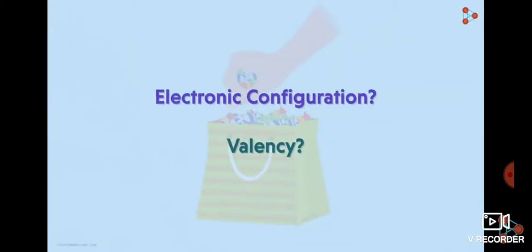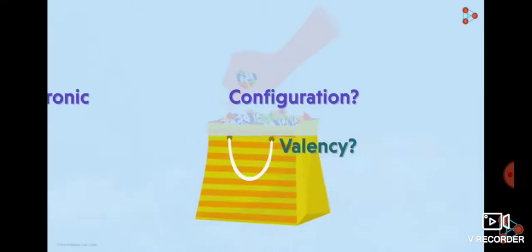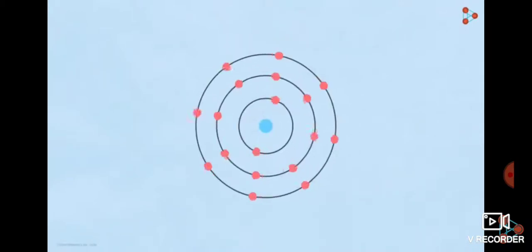Now, what have chocolates got to do with electronic configuration and valency? Let's understand the relation. As a part of human tendency, we will try and grab the maximum number of chocolates using our hands. Similarly, the atoms would want to have the maximum number of electrons their shells can accommodate.